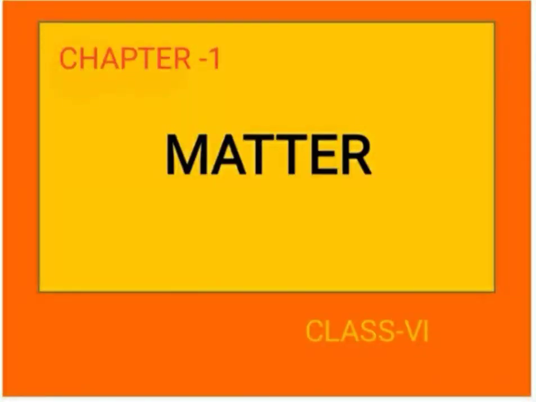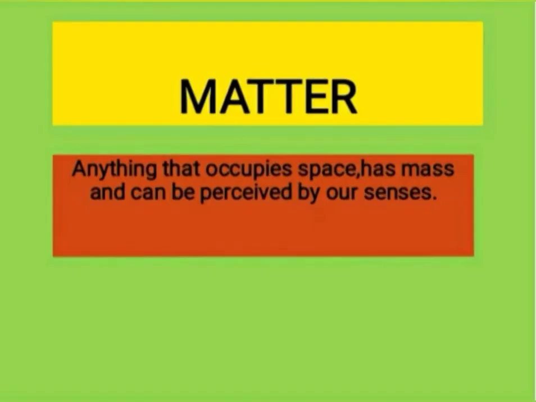Hello students, today I am going to start the first chapter of physics, matter. What is matter? Anything that occupies space, has mass and can be perceived by our senses is called matter. You all know the definition of matter. But now let us understand this definition with the help of an example.